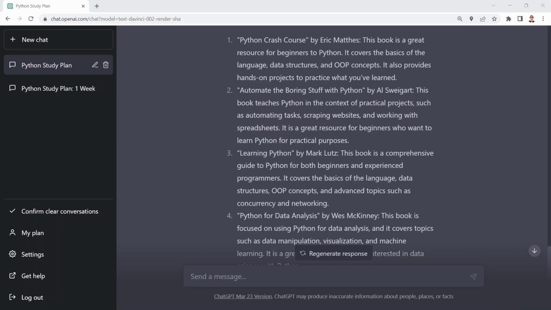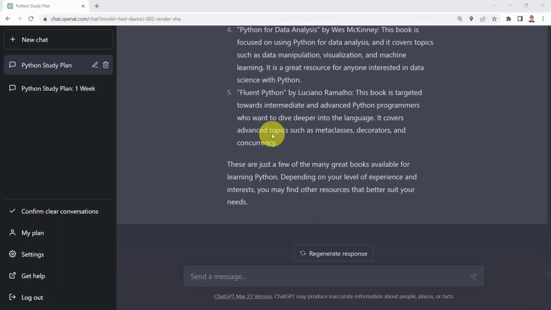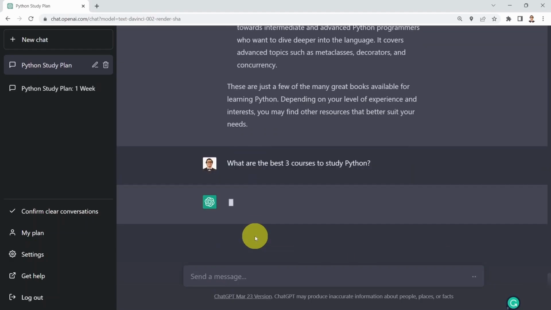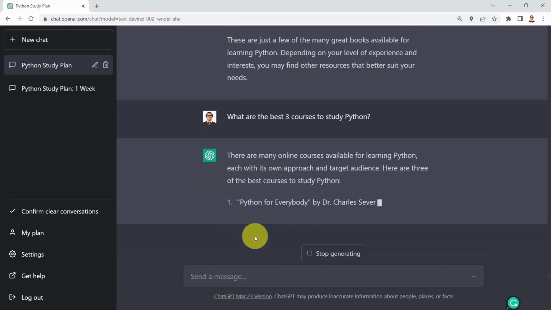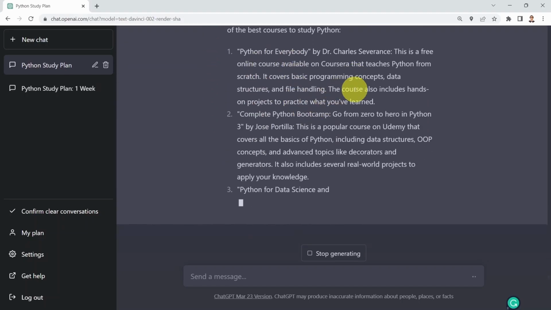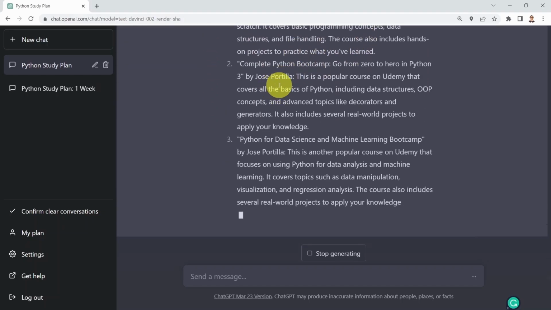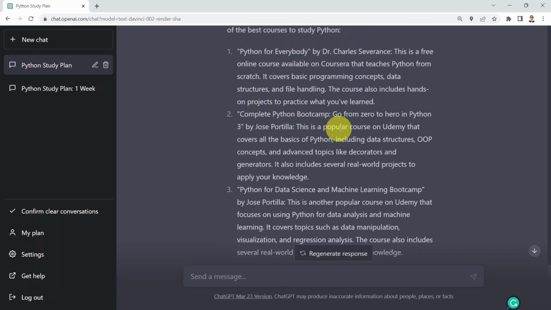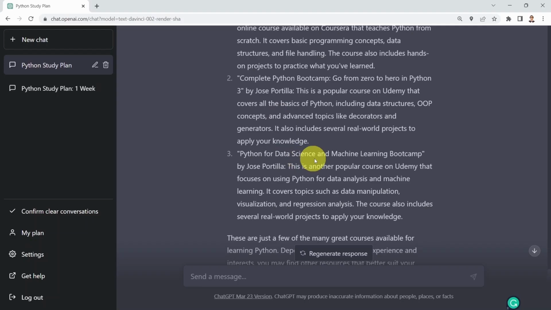And maybe if you're looking, for example, for courses, you can ask ChatGPT, what are the best 3 courses to study Python? And here we go. There are many online courses available to study Python. One of them is Python for Everybody by Charles Severance. The second one is Complete Python Bootcamp by Jose Portilla, who is a fellow instructor on Udemy. And the last course here is Python for Data Science and Machine Learning Bootcamp, also by Jose Portilla.